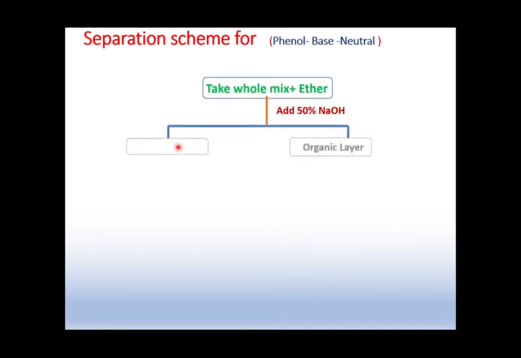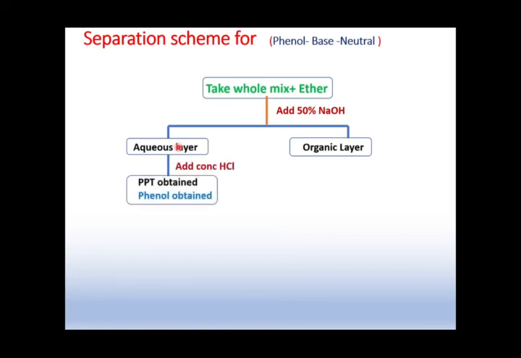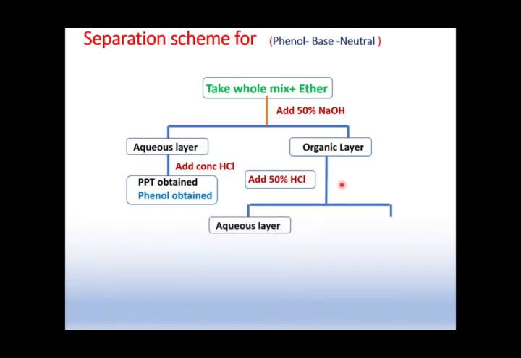It will form a salt. It will be in the aqueous layer, and in the aqueous layer we will add concentrated HCl, and the PPT obtained, or I will say phenol, is obtained from that aqueous layer. We will separate it out. Then we will go for the base and neutral. So in the aqueous layer, for the base we will add 50% HCl, which will form the salt and which will be in the aqueous layer. So friends, the organic layer we will keep for the neutral, but in the aqueous layer we need to reprecipitate out this base, which is in the salt form with the HCl. So what we will do, we will add 50% NaOH.